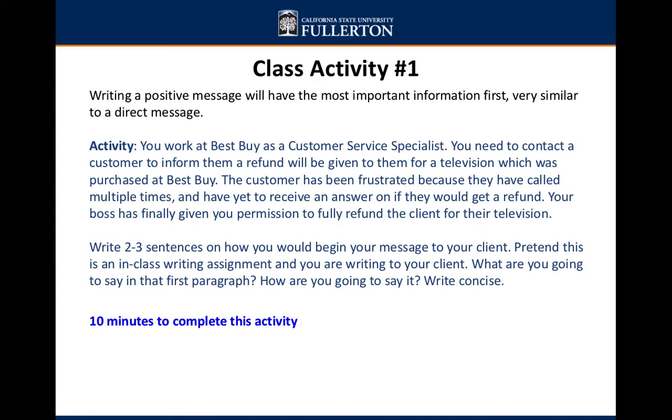So think of this as the first part of your writing assignment, that very first paragraph. This is where you give the main idea of what you're writing about. How are you going to write it? What are you going to say to this customer? So, take about 10 minutes to complete this activity. If you need more time, that's fine. But for now, just go ahead and pause this video lecture and resume once you've completed your class activity number 1.